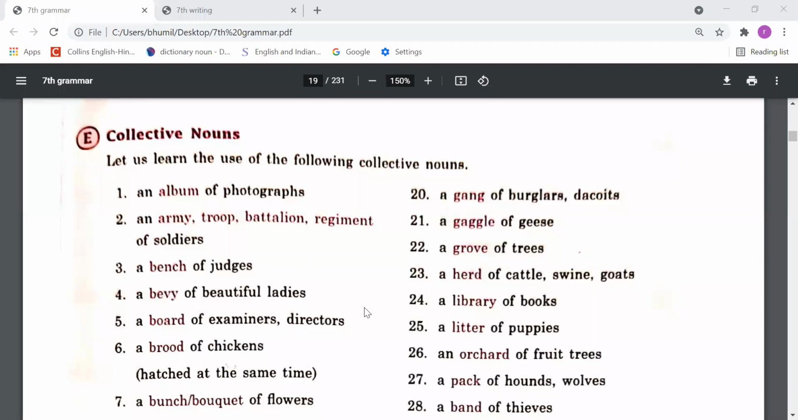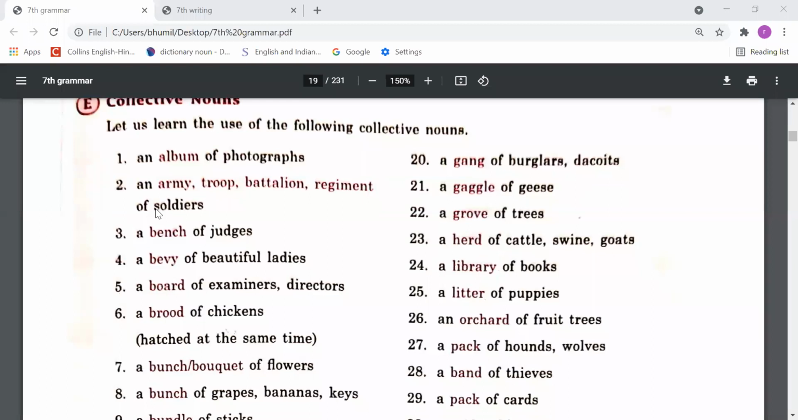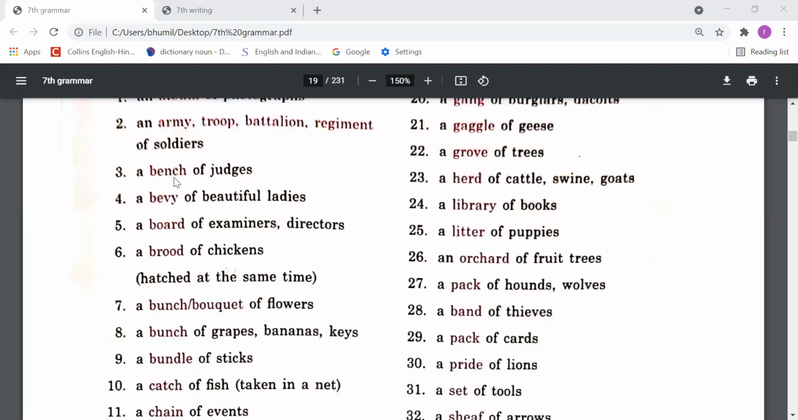Let's read. Start from page number 15. Collective nouns. Let us learn the use of the following collective nouns. An album of photographs. A group of photographs is called an album. An army, troop, battalion, a regiment of soldiers. A group of soldiers is called an army, or we can say a troop, a battalion, or a regiment too. A bench of judges, a group of judges, we can say a bench.